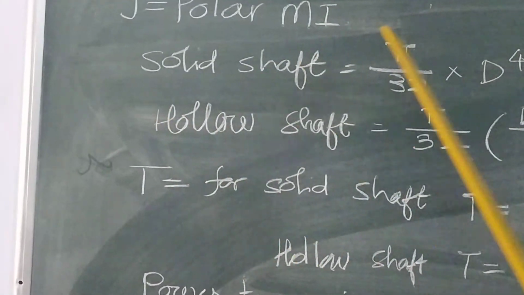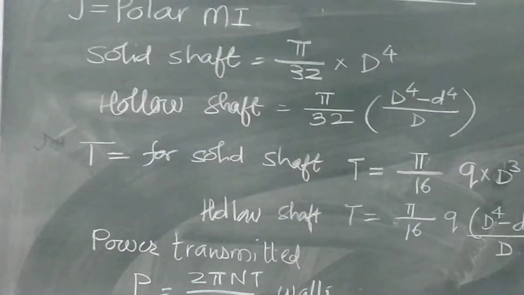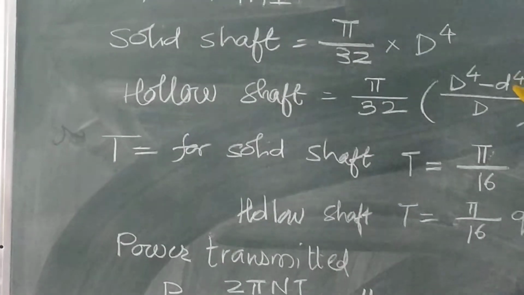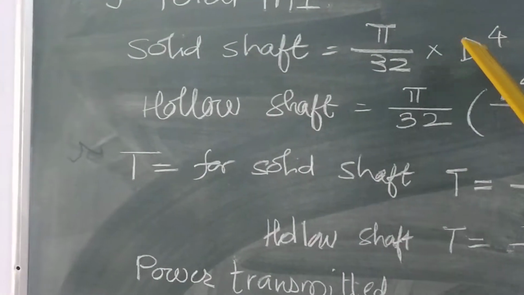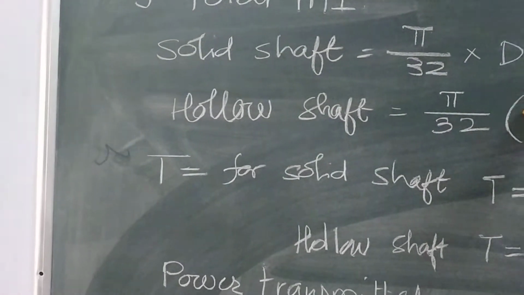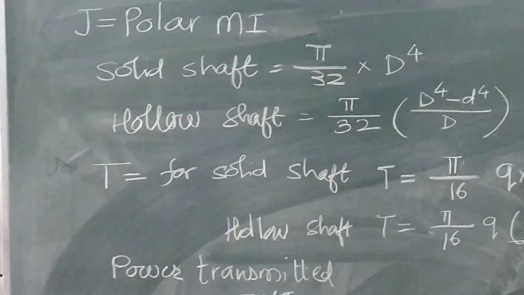Also for hollow shaft, it is pi by 32 into D raised to 4 minus small d raised to 4 upon D. What is D raised to 4? Capital D is the outer diameter, small d is the inner diameter.